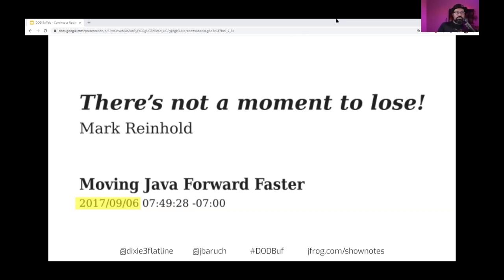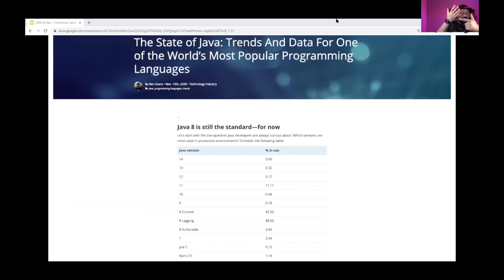They want to push features faster to the users, and they want to make sure they cover all the security concerns as fast as possible, and they want to know that they're able to release faster when they need to. So 3 years ago, Java 8 was the version. Since then, they released Java 9, 10, 11, 12, 13, 14, and Java 15 a couple of weeks ago. That makes it 7 versions.